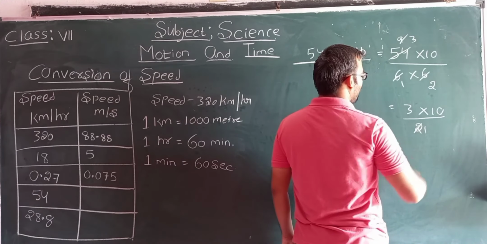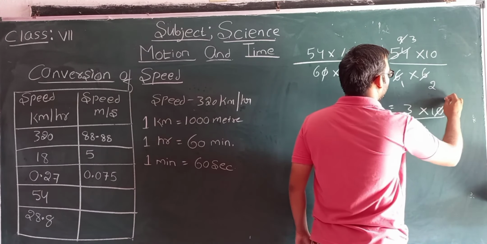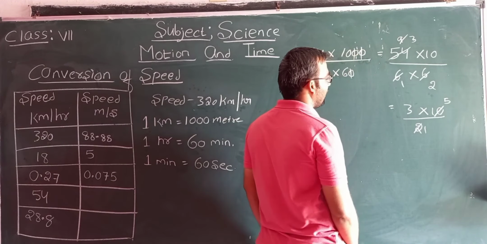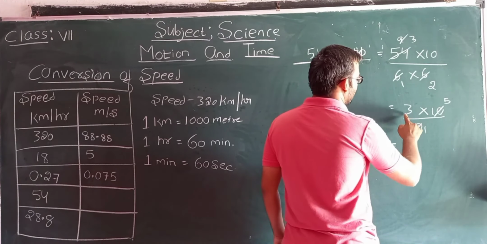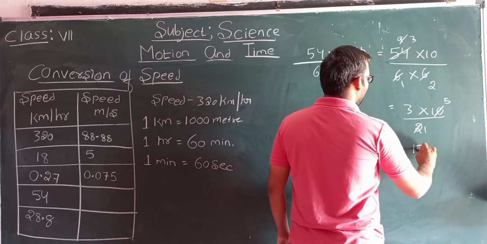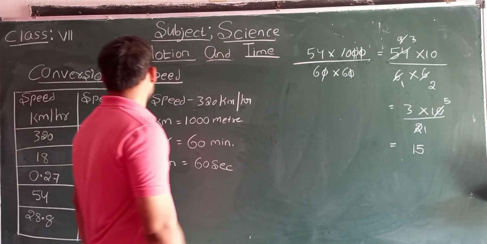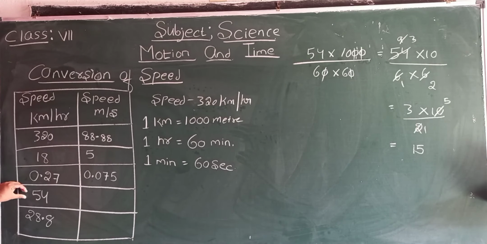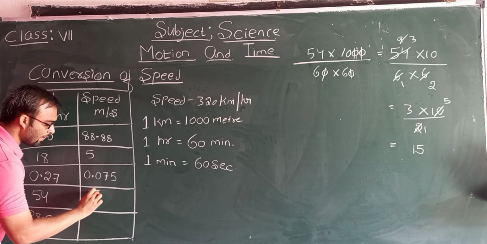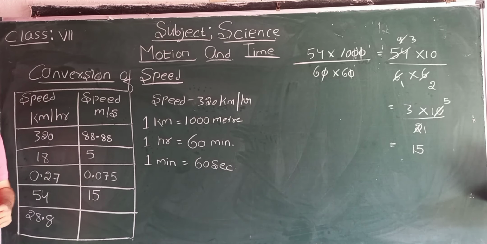Now 2 1s are 2, 2 5s are 10. Next, 3 into 5 will be 15. So what is meant by this, students? When the speed is 54 kilometer per hour, and when we convert it into meter per second, then what are we getting? We are getting the speed as 15 meter per second.